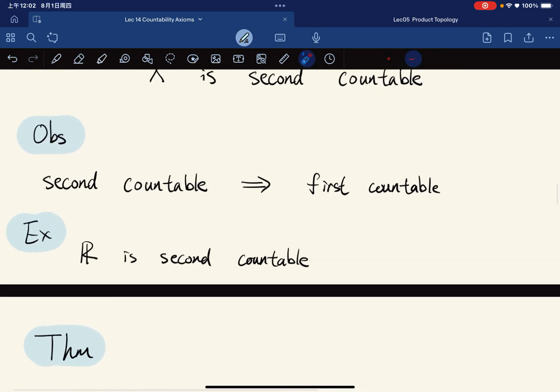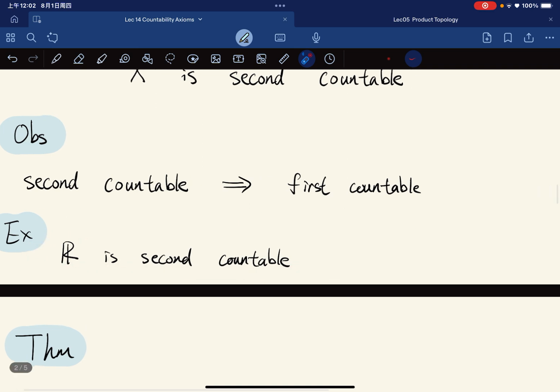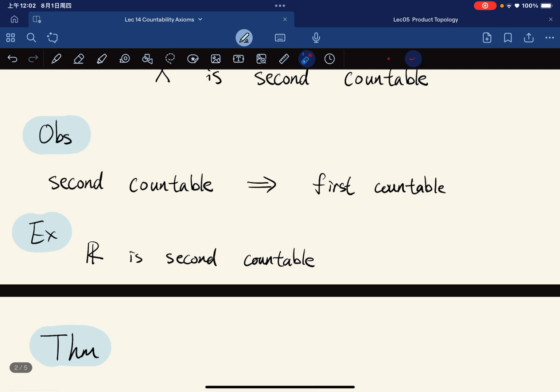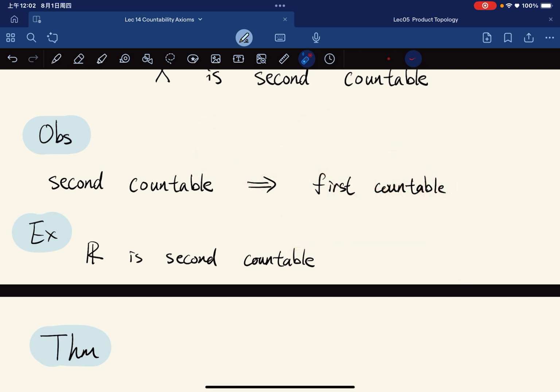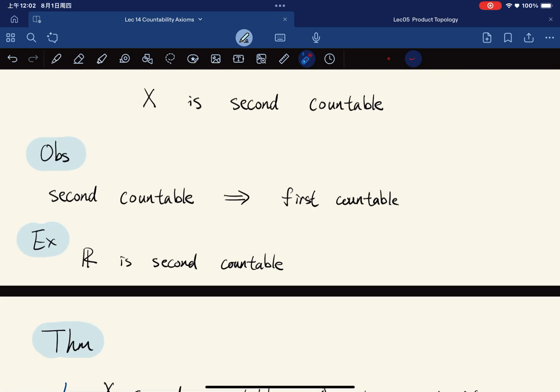An example is that R is second countable. If we consider the open intervals (a, b) with a and b both rationals, the set of all such open intervals is indeed a basis for R. The reason is that the basis of rational intervals and the collection of all real intervals generate the same topology.